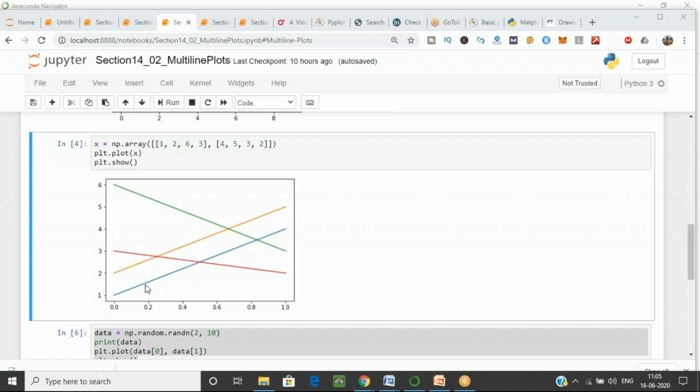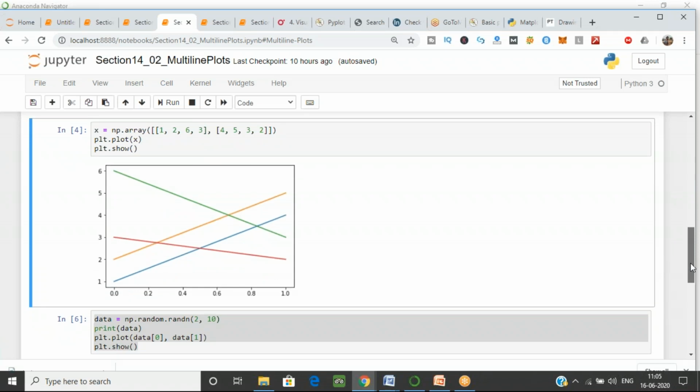So we are doing a single plot of multiple lines. For that, we only need to consider the y value, and the x value it will accordingly take from the numpy array. It is generated automatically, it will see what values you are giving for that, and it will take accordingly.